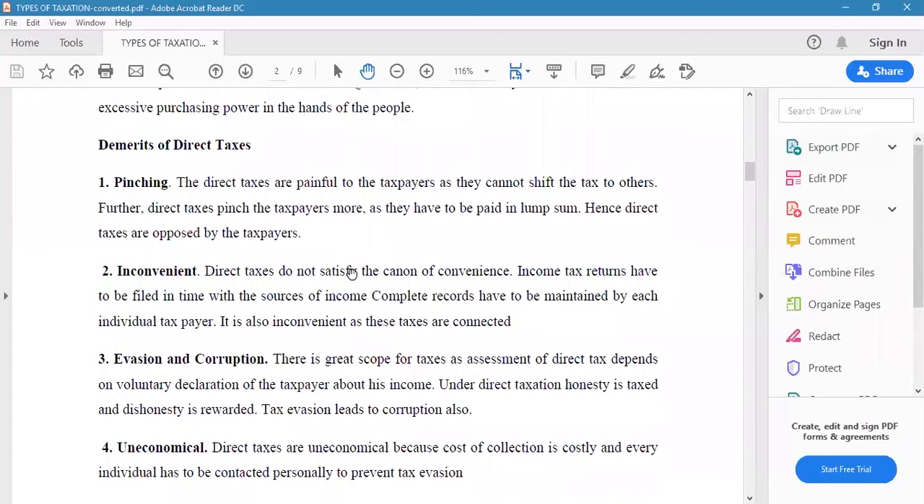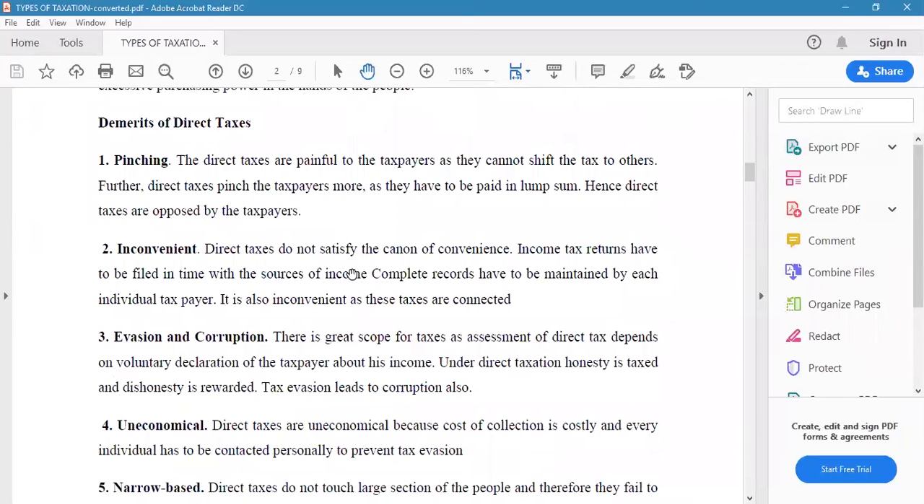Here, the demerits show that when government levies income tax or motor vehicle tax or corporate income tax or agriculture income tax, it will have a pinching effect. Okay, so the direct taxes are painful. The impact will be heavy. Tax impact will be heavy. That is why we are saying here that it has a pinching effect. The direct taxes are painful to the taxpayers as they cannot shift the tax burden to others. Further, direct taxes pinch the taxpayers more as they have to be paid in lump sum. Hence, direct taxes are opposed by many of the taxpayers.